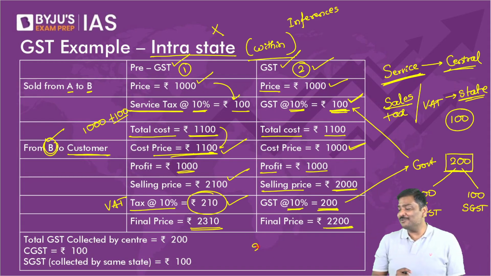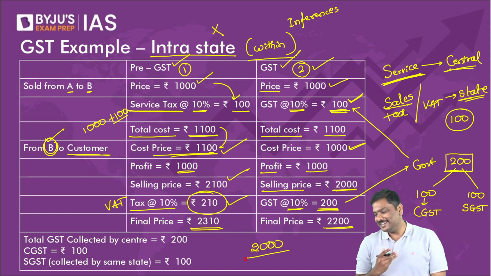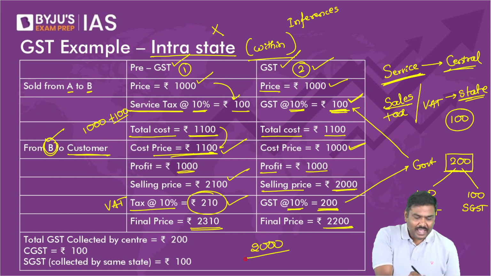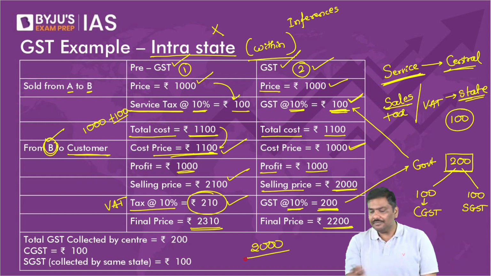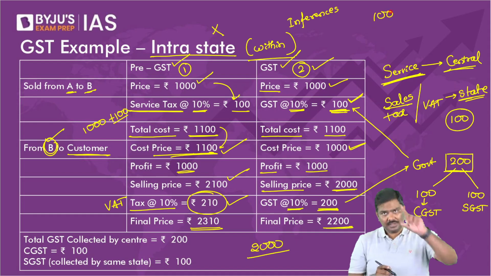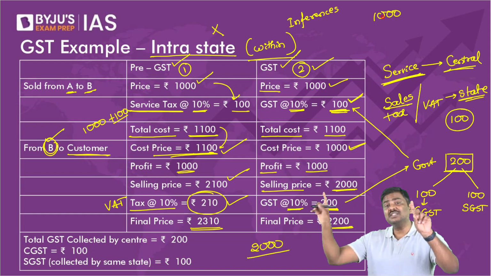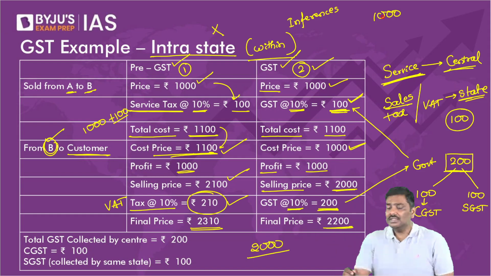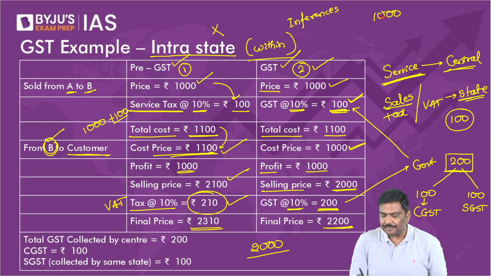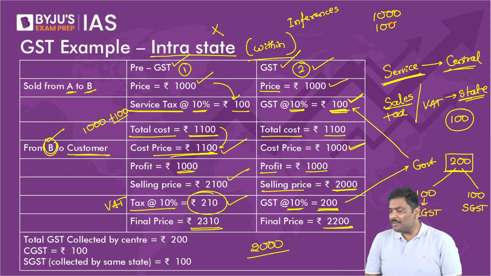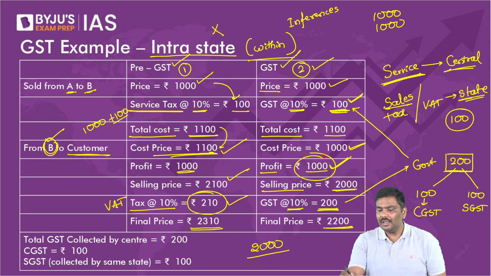Can I say value addition is 2000 rupees? Some of you are saying 1000 rupees. No, my dear, 2000 rupees. Value addition that is taking place is 2000 rupee. Any difficulty here? Step 1, when A will sell to B, how much is the value addition? 1000 rupee. Step 2, in the second step, how much is the value addition? 1000 rupee. Total value addition done to the economy is how much?